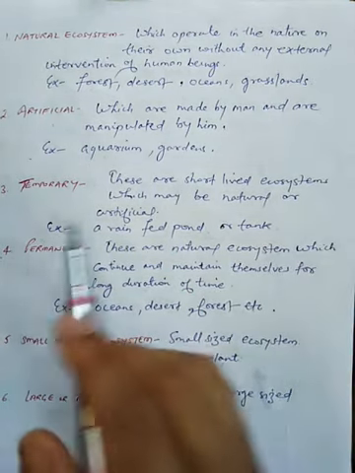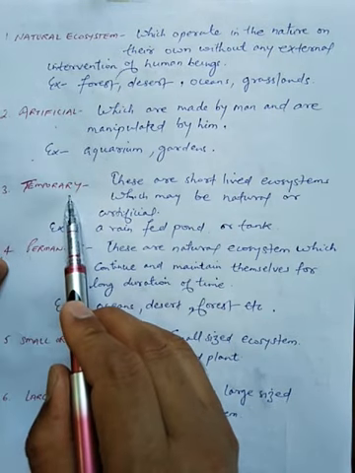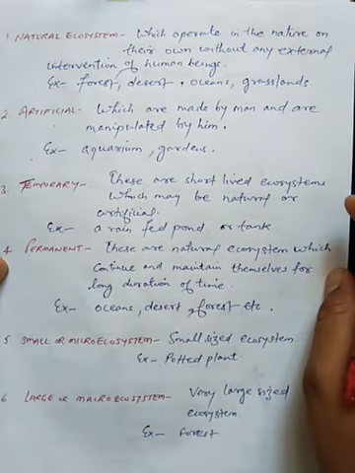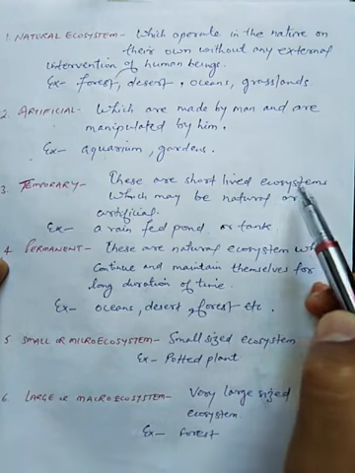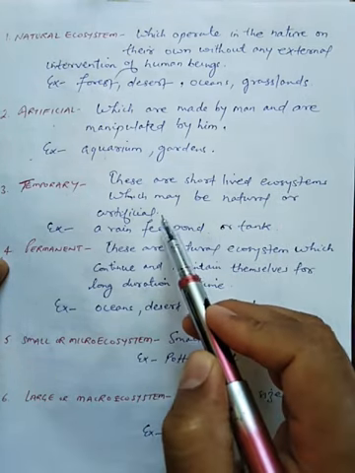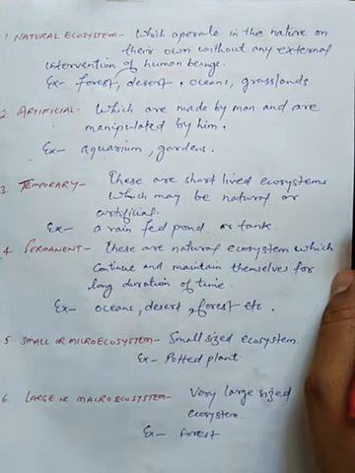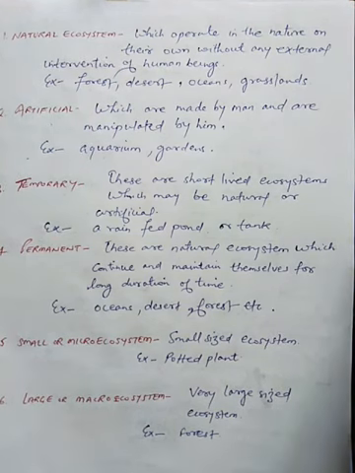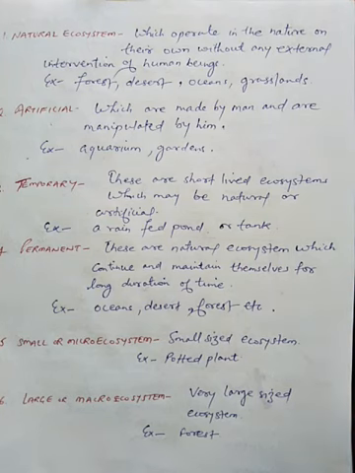Third one is temporary. Students, temporary, already I have told you, these are short-lived ecosystems which may be natural or artificial. Their duration is very short and they may be occurring naturally in the environment, as well as they may be made by human beings.